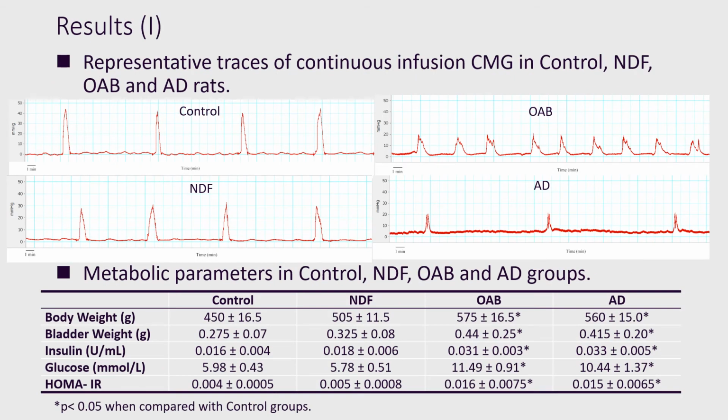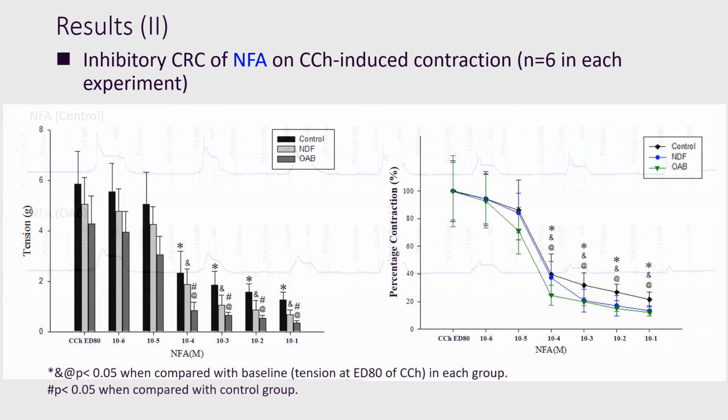So you can see here the representative traces of continuous infusion CMG in control NDF, OAB and AD rats. And the table shows the METS status of rats in the OAB and AD groups. The CCH-induced contraction could be inhibited by pretreatment with NFA in a concentration-dependent manner in control NDF and OAB groups.